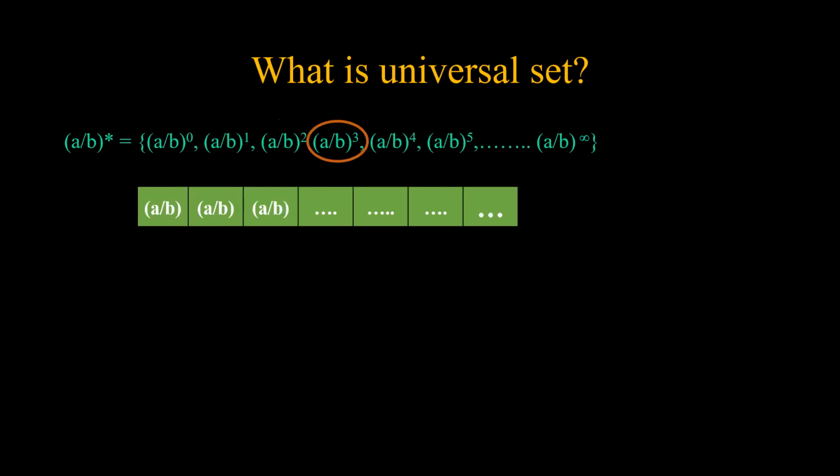Now, if I talk about A or B to the power 3, that means I have different combinations of A and B. In turn it means that I can include each and every combination from this particular string. So that is why we say that A or B star is a universal set. Any number of A, any number of B, any order, any number of times.